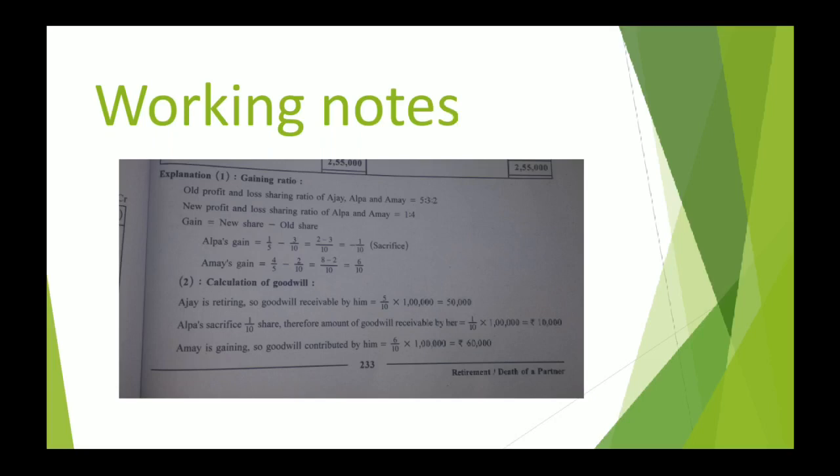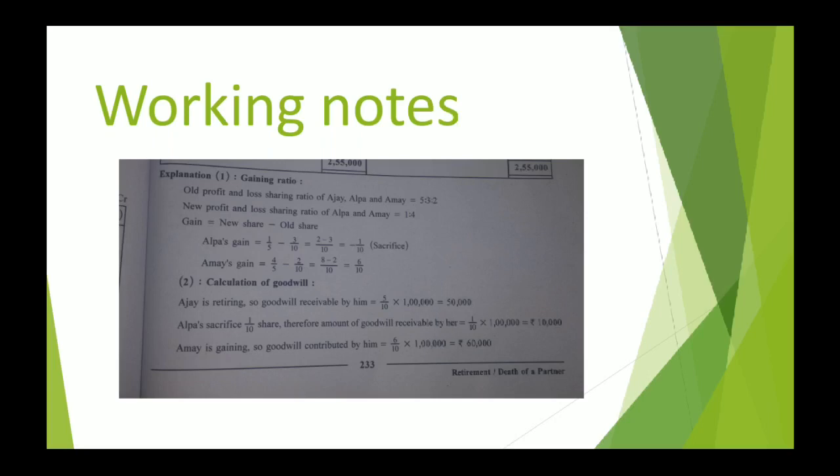Please pay attention to the working notes. You can see there Alpa's sacrifice 1 by 10. So what is the new value of goodwill? It is 1 lakh. So 1 lakh into 1 by 10 gives you 10,000. So Alpa's capital account has been credited by 10,000. I repeat the entire journal entry.